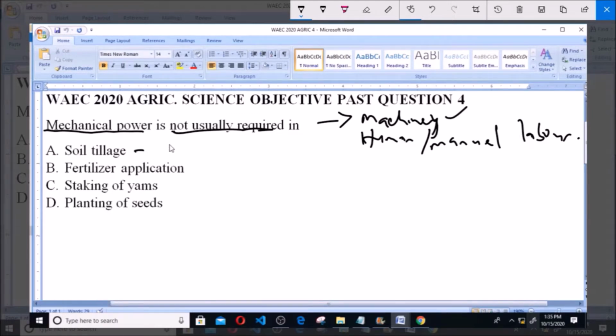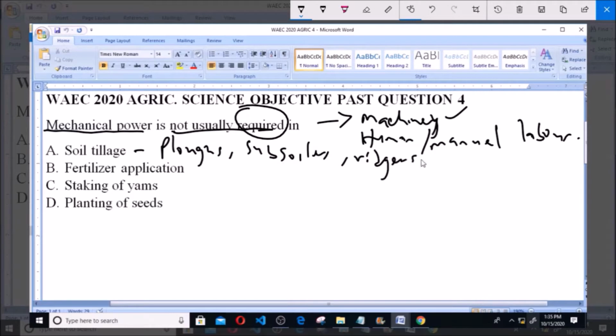Now for soil tillage, it actually usually requires machinery, as you have machines such as plows, subsoilers, ridgers, etc. that can be used for this function. So as we have established, mechanical power is usually required, so it is not the answer to the question.